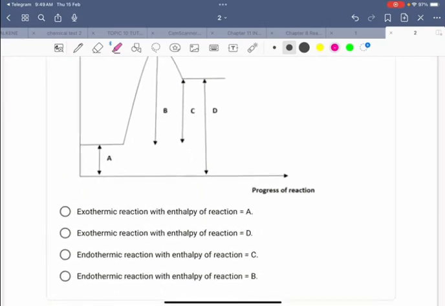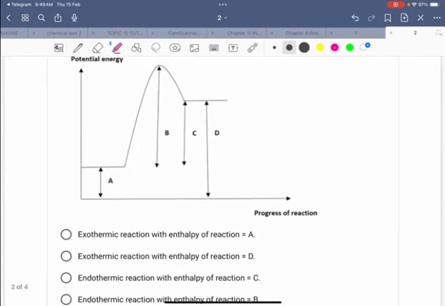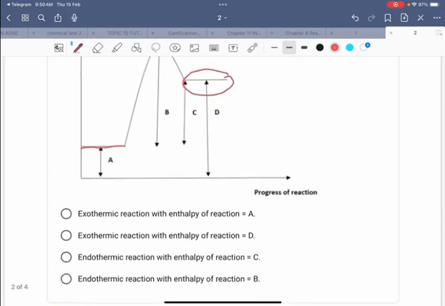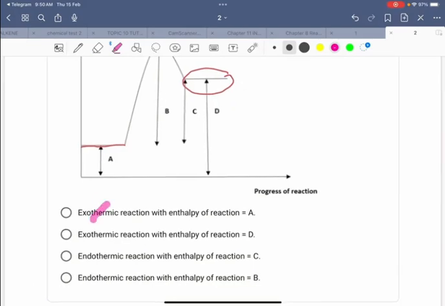So enthalpy of formation. Okay, next we have the following energy profile diagram representing, okay, so we have A, B, C and D. Okay, this is endothermic because the energy of the reactant is lower than the energy of the product. So this is endothermic. The statements A and B are incorrect.